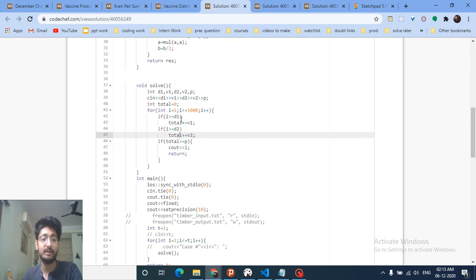After adding these amounts of vaccine, because on the ith day we produce this amount, if the total number of vaccines overshoots P, then this is the final day, because on that day we have the total amount of vaccine we require. So this is the smallest day after which we have a total of P vaccines. That's the output, so we'll just return the day, which is i. This is a very simple problem.